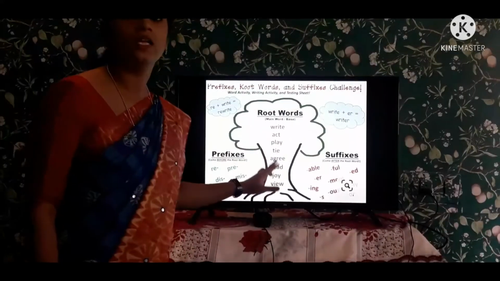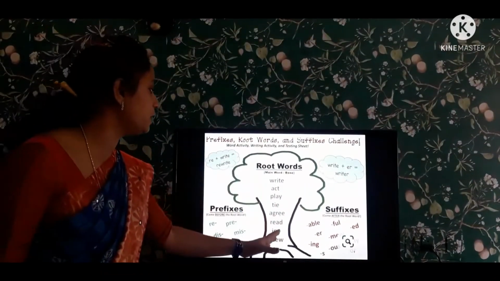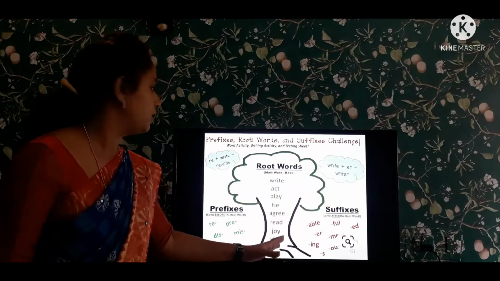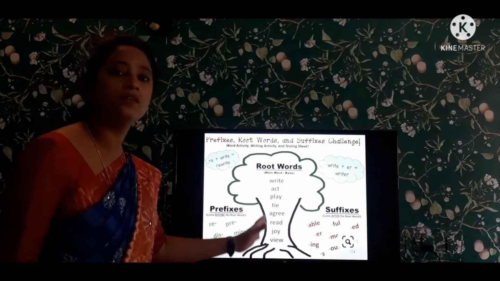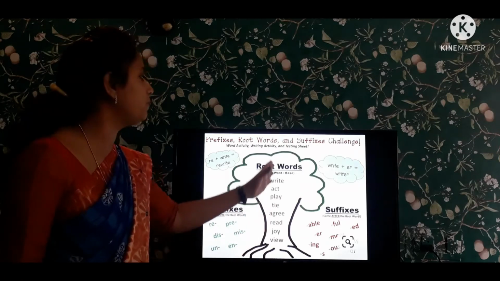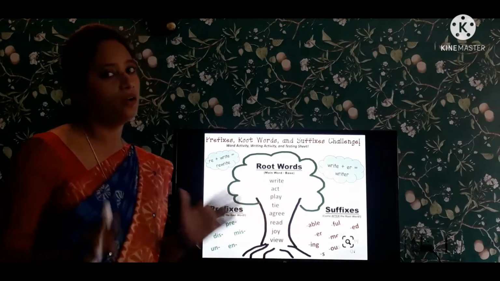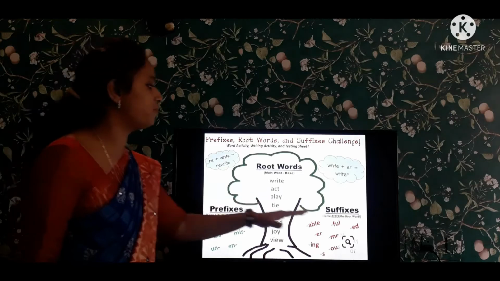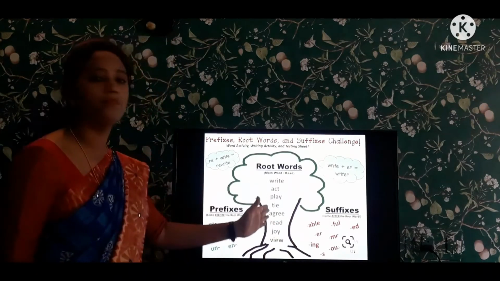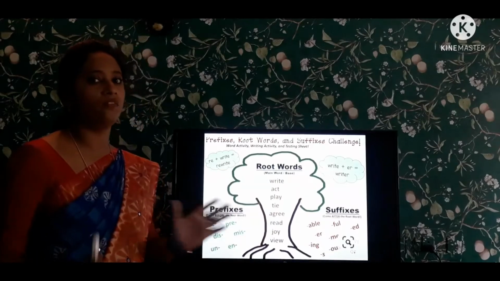It needs help. By adding other words, it gives the complete meaning or sense of the word. By adding prefixes and suffixes, it gets the particular and exact meaning of the word.